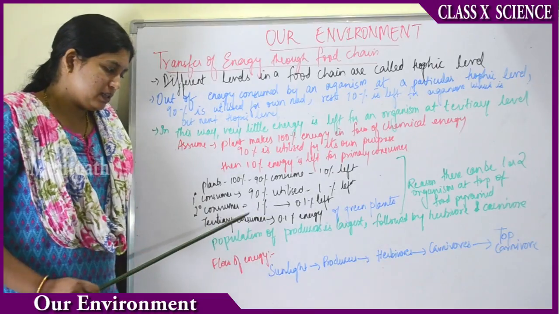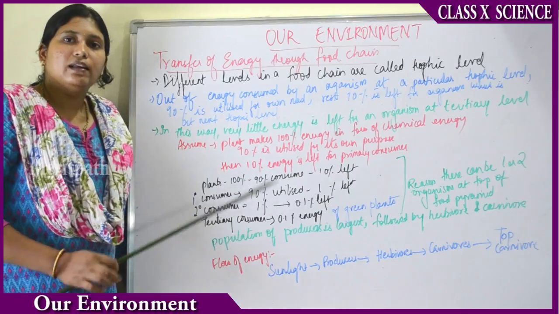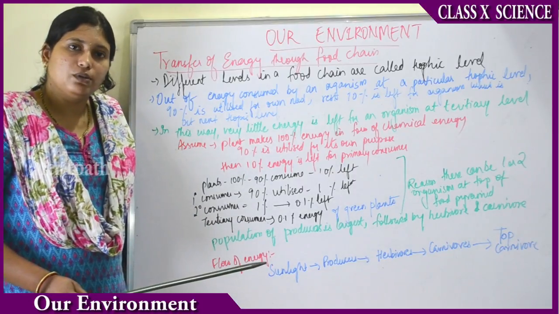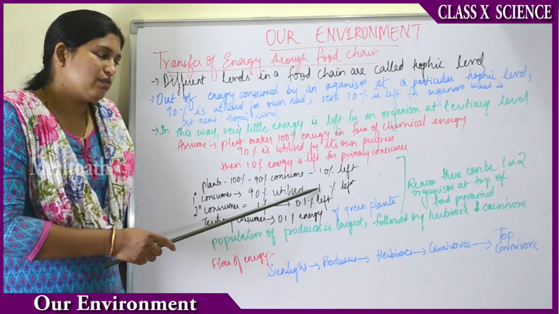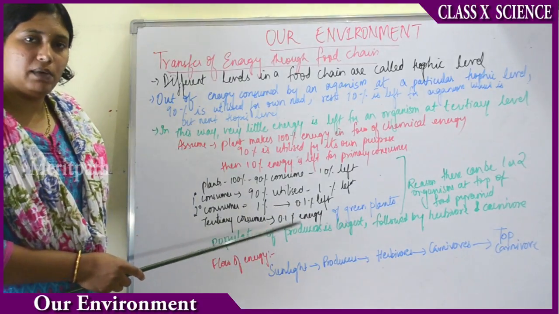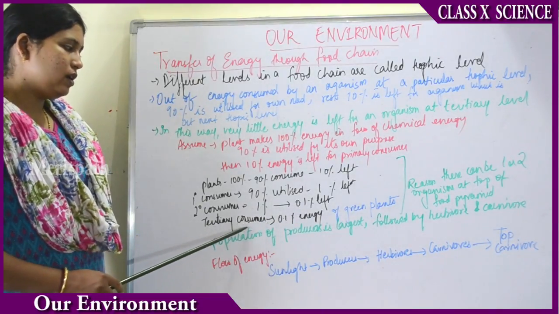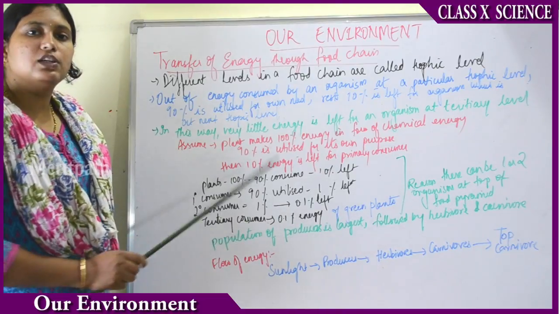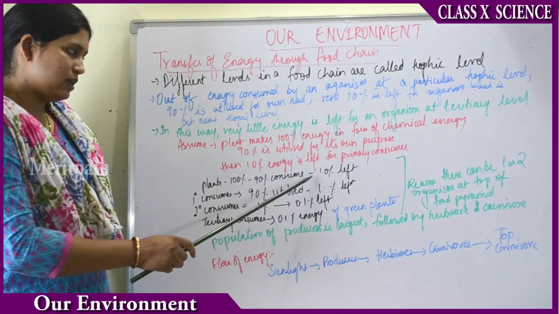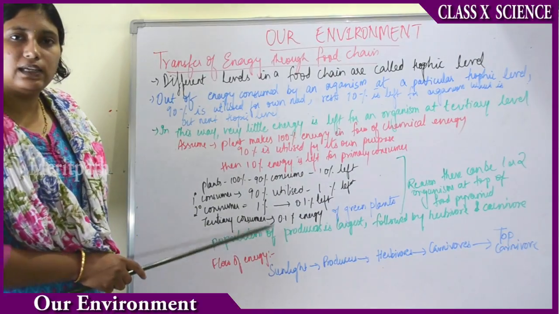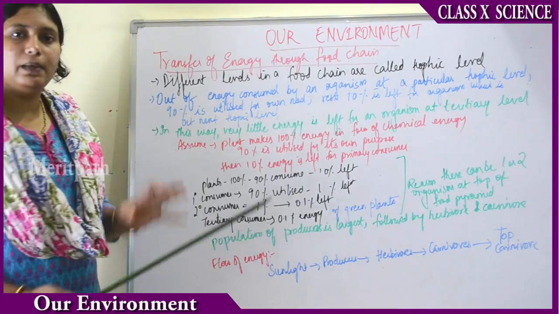Then this 1% will go to the secondary consumers. From this 1%, again 90% will be consumed. So what will be left? Only 0.1%. Out of this 1%, 0.9% will be consumed and only 0.1% will be left. Then to the tertiary consumers, only 0.1% energy will be left. So by the time the energy from the plants reaches the tertiary consumer, only 0.1% of the green plants' energy will be left.